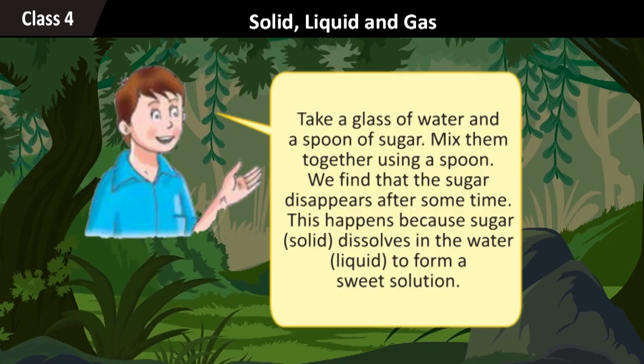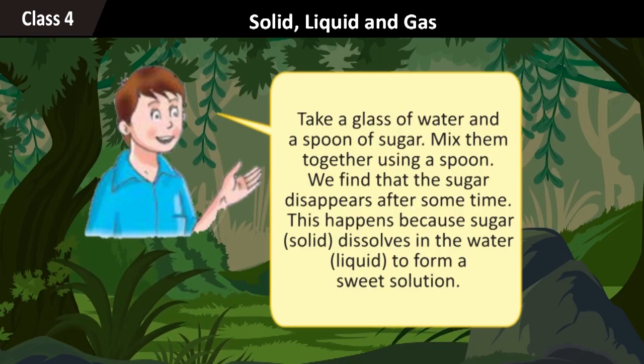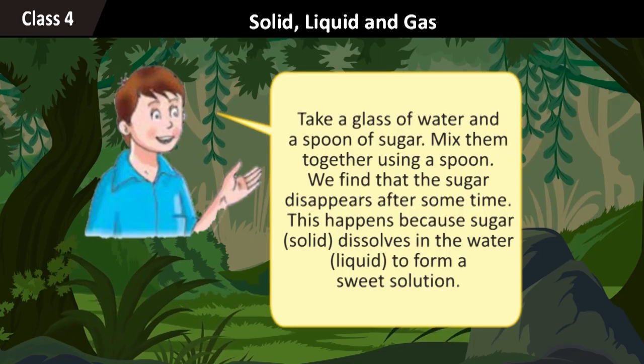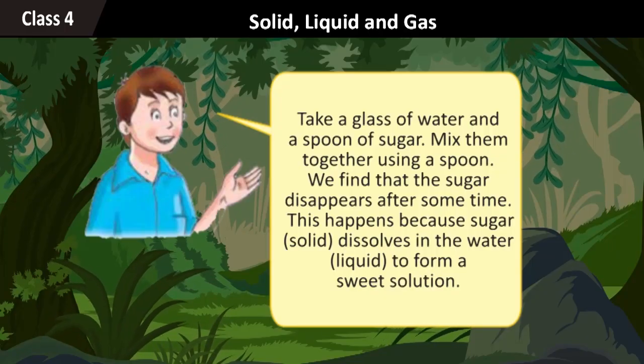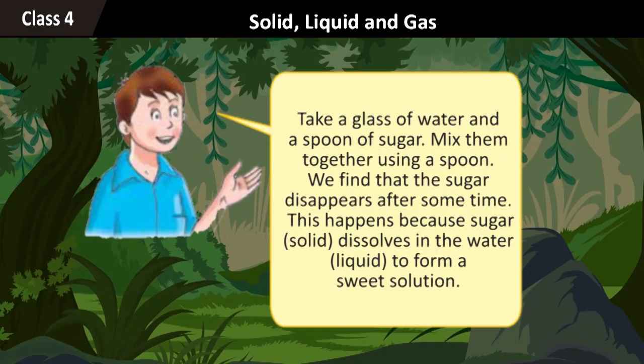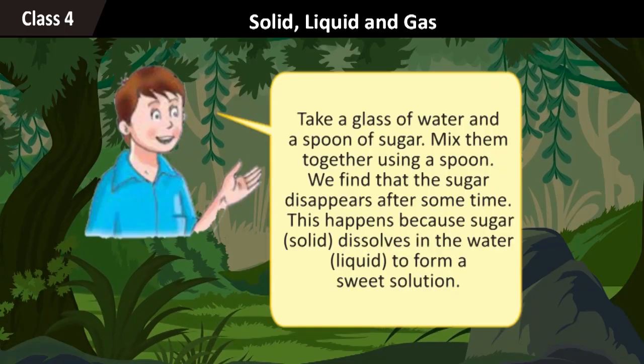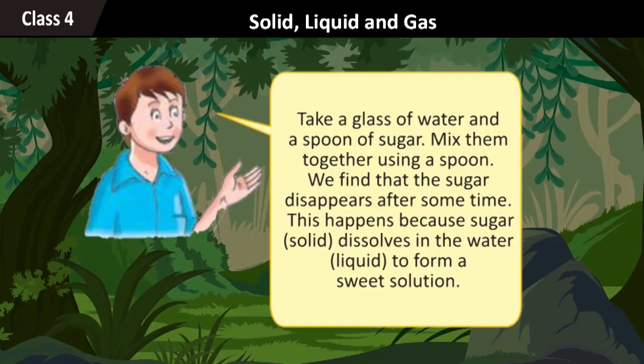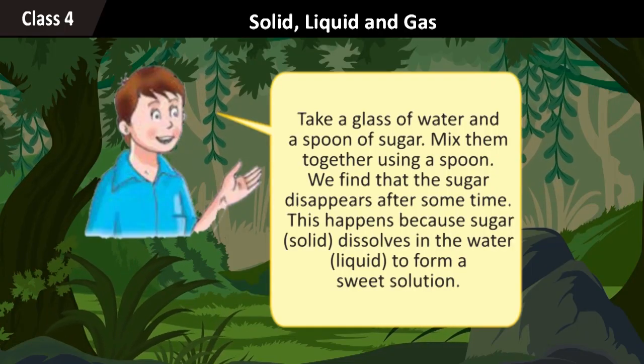Take a glass of water and a spoon of sugar. Mix them together using a spoon. We find that the sugar disappears after some time. This happens because sugar, solid, dissolves in the water, liquid, to form a sweet solution.